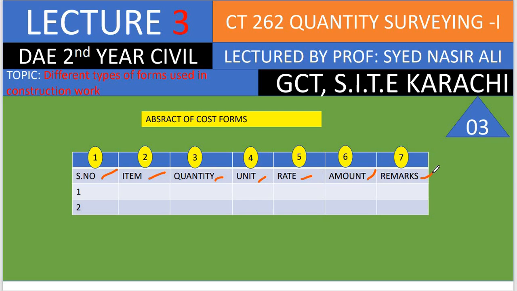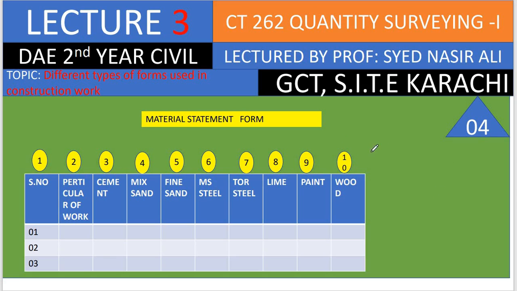In this, not necessary, it has 7 columns, maybe 6 or maybe 8 or maybe 9. It depends on the need of the work, the need of the engineers or technologist. This is the material statement form.